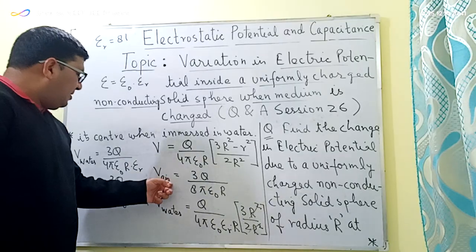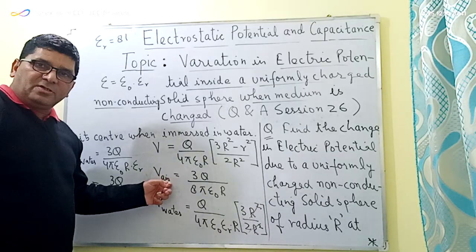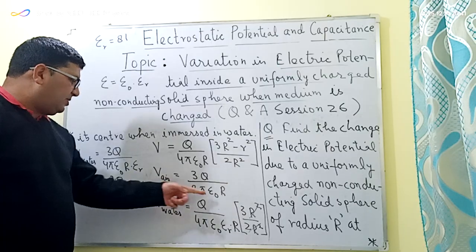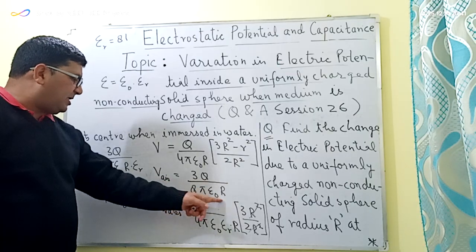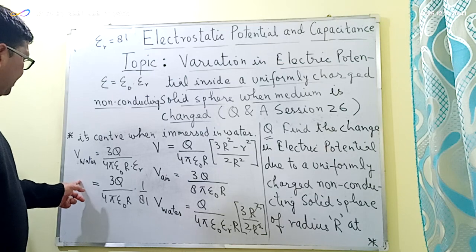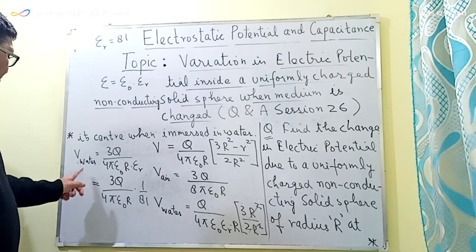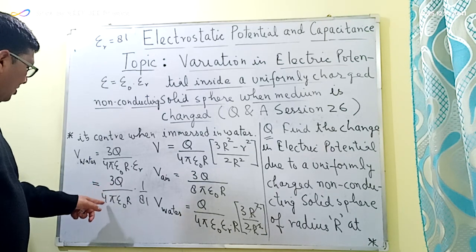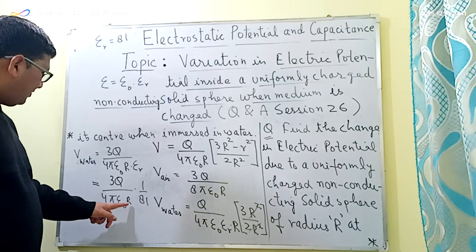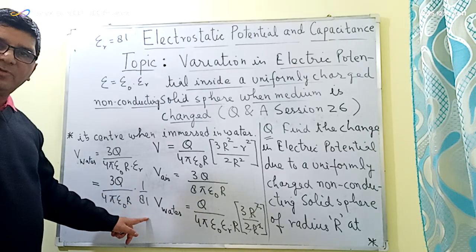The potential at the center of this solid sphere when the medium was air is equal to 3Q divided by 8 pi epsilon naught R, and the potential at the center when the medium is water is equal to 3Q divided by 4 pi epsilon naught R into 1 upon 81.